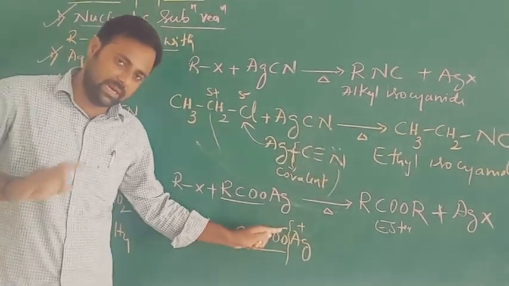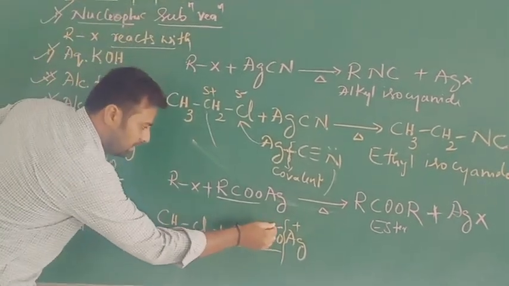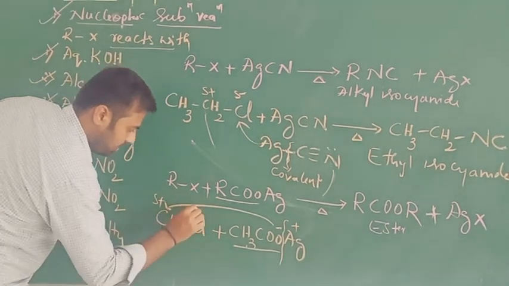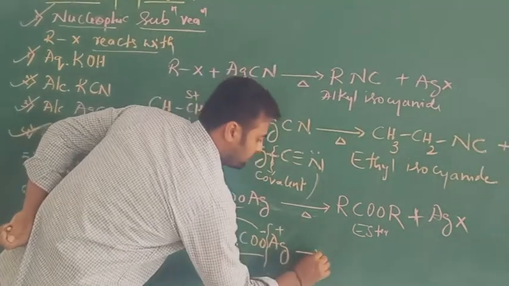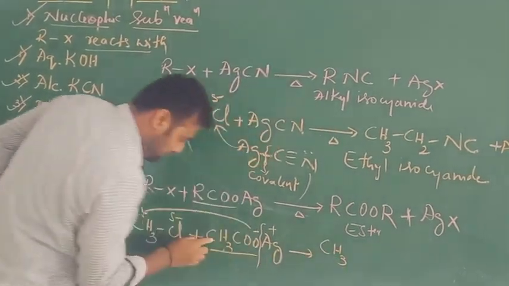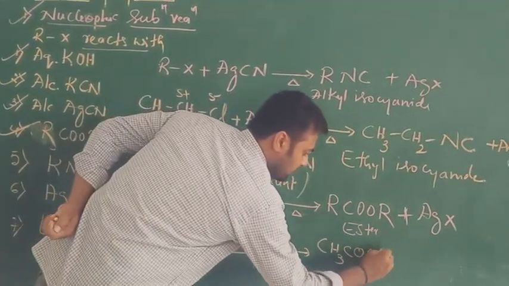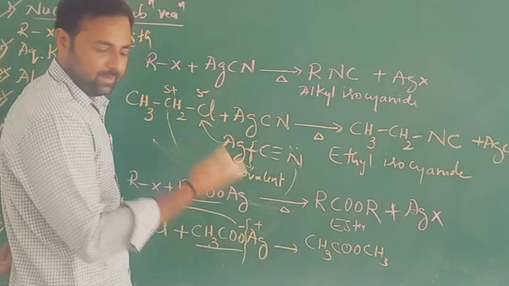The acetate ion acts as a nucleophile here. This nucleophile is going to attack this carbon due to the positive charge here, delta negative on the chlorine. And it forms CH3COOCH3, which is nothing but a type of ester.